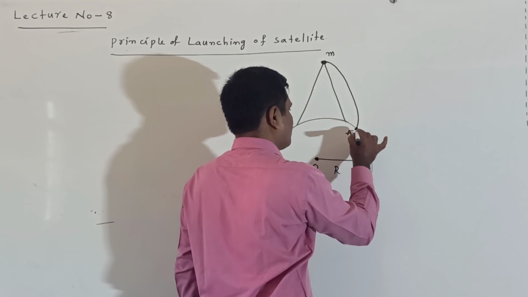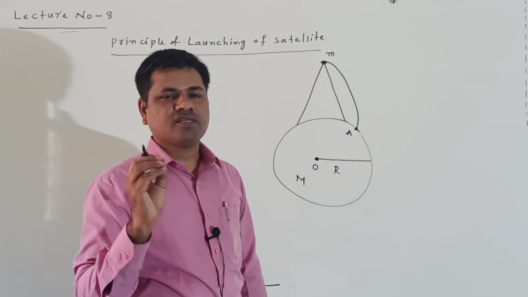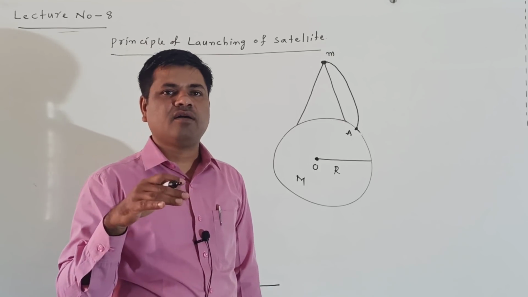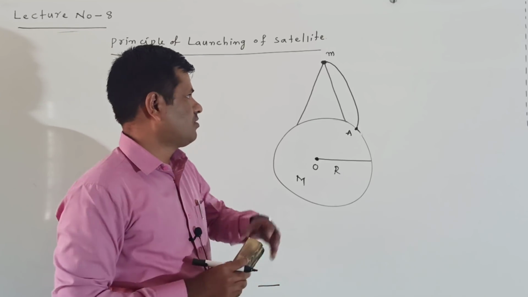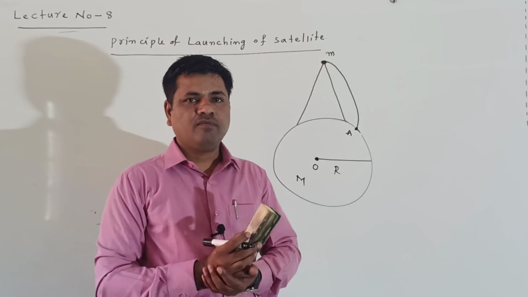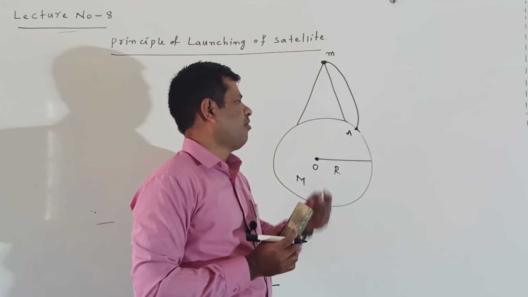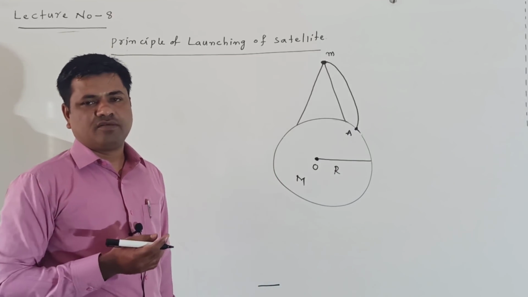At point A. First of all, I am throwing a body of mass M from a tall tower on the surface of the earth. When throwing the body with some horizontal velocity, it hits the ground at point A due to the gravitational effect. It follows a parabolic path.